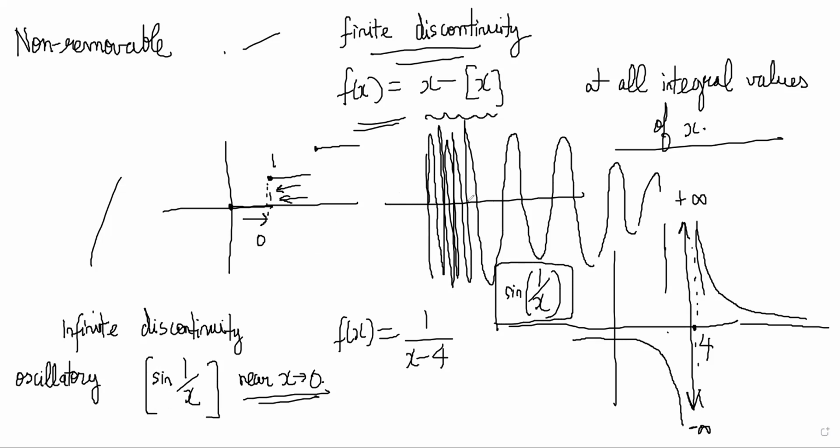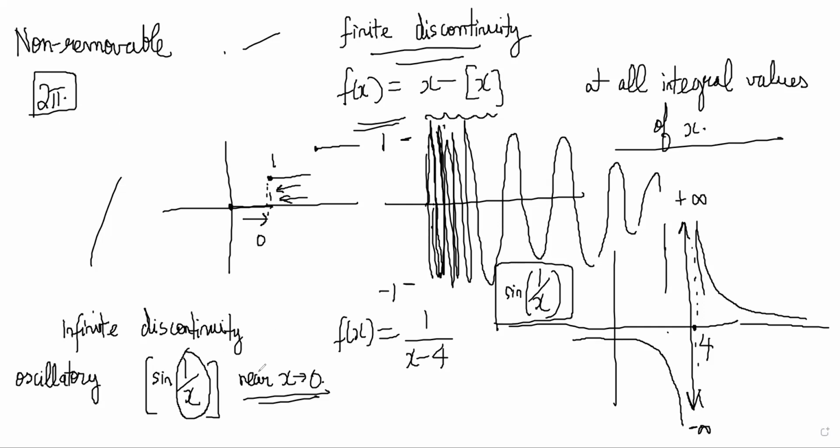What you will see is as you come closer and closer to 0, this 1 by x becomes very large. And because 1 by x becomes very large, sine has a period of only 2 pi. So if you have sine 1000, then you have to vibrate a lot. You will have to cover the 2 pi so many times in 1000. And if you are getting closer and closer to 0, this vibration is infinitely dense. So you cannot say at any given point where your graph should be. It can be anywhere between -1 and 1.